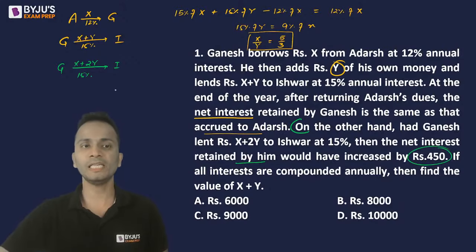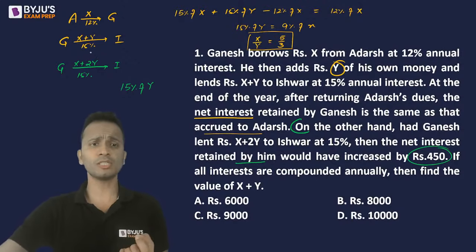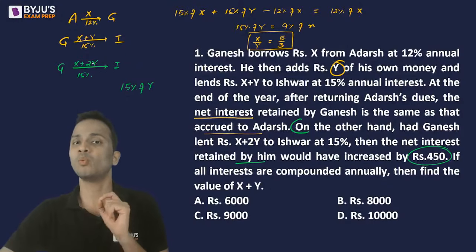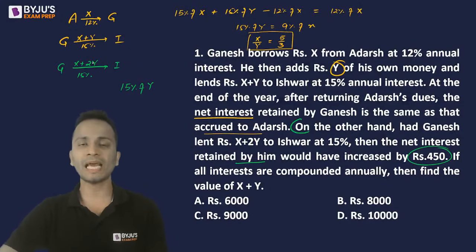All right. So basically they are telling us the value of 15% of y, right? Because the extra money that he has lent to Ishwar is y. So extra interest will be calculated on this extra principal that he has lent.